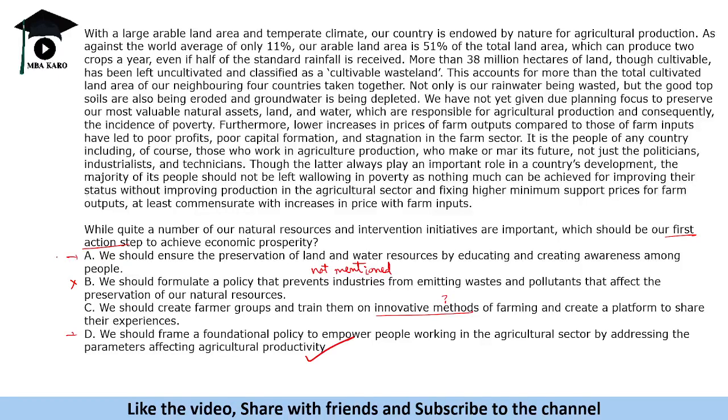See, these two are the things. This is a tough question. These two are the things that we need to do, but the first action step should be this. We should formulate a policy for farmers. Preservation of land and resources is a thing, but that is not the primary thing. The primary thing is that farmers are facing poverty issues, so their issues should be resolved.